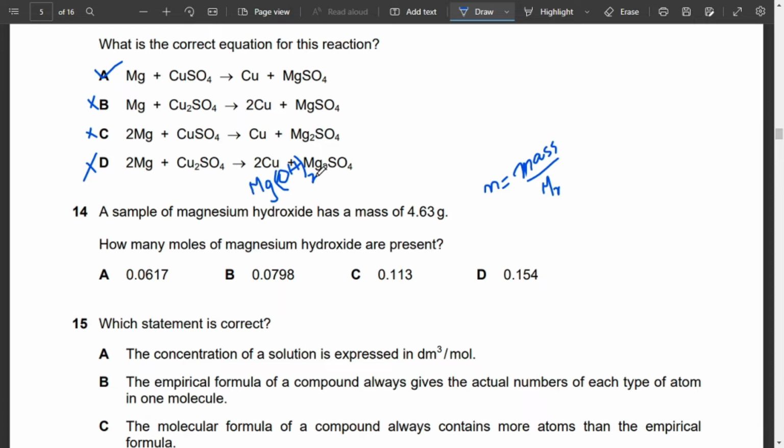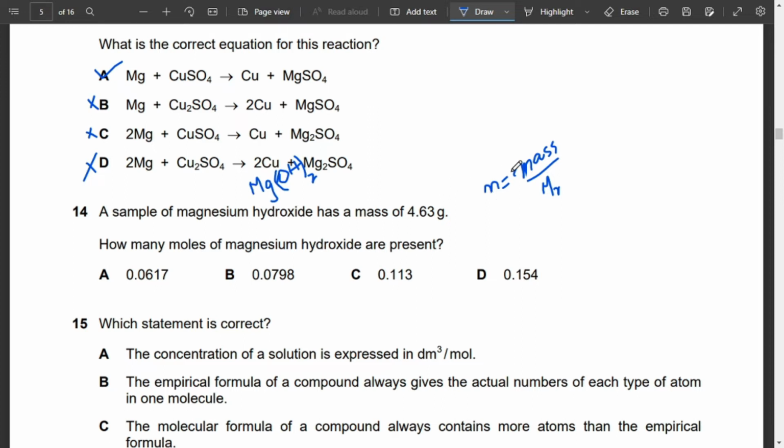Because to balance it, we're supposed to have 2 hydroxide ions with magnesium. So Mg is 24, plus 16 plus 1, and 16 plus 1 will be multiplied by 2, that is 17 multiplied by 2 plus 24 equals 58. Then 4.63 will be divided by 58 and we'll get the answer in moles.